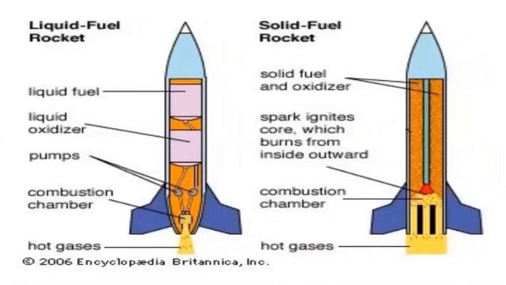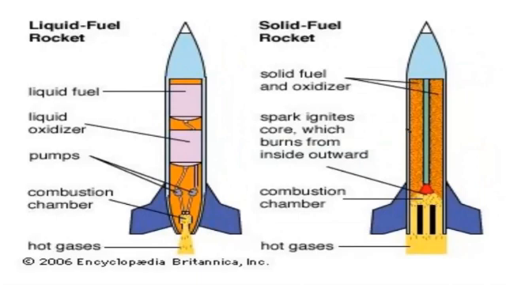Now next is the rocket propulsion. What is rocket propulsion? Now I have shown here two types of rockets, where one is using liquid fuel and another is using solid fuel. So what is liquid fuel? What they are using in the liquid fuel is liquid hydrogen. They will use it as a fuel here.